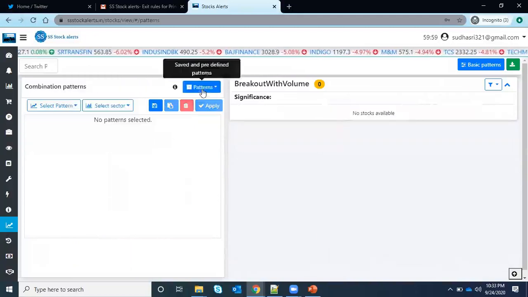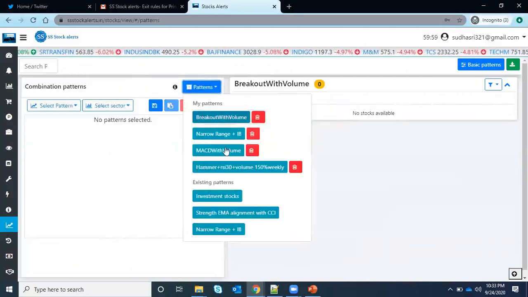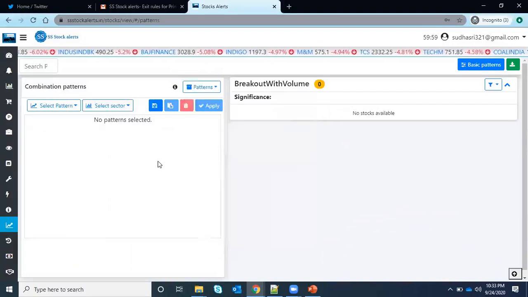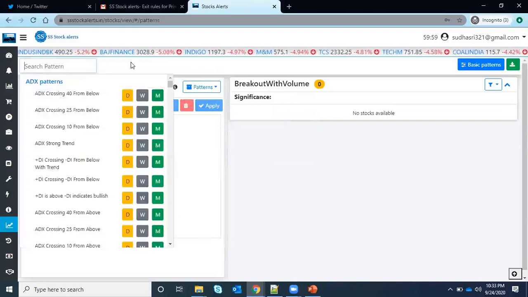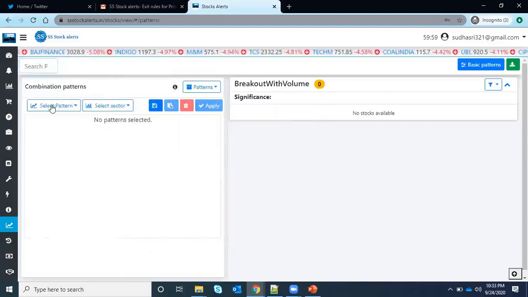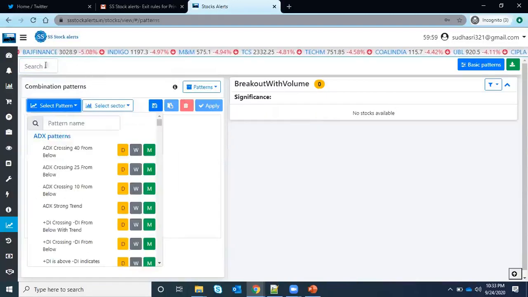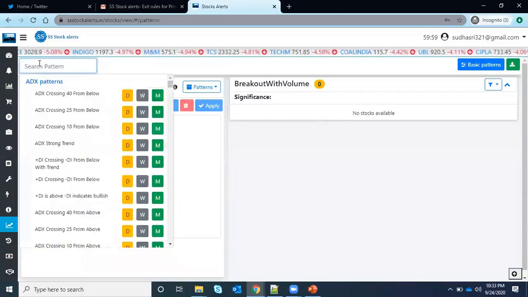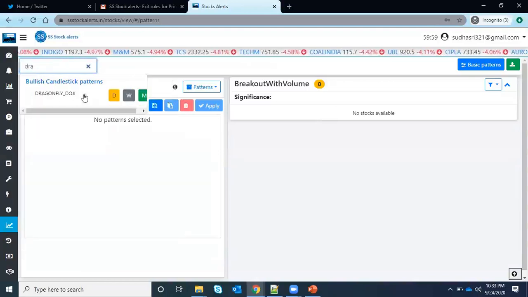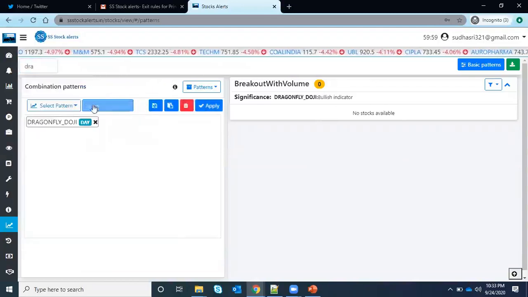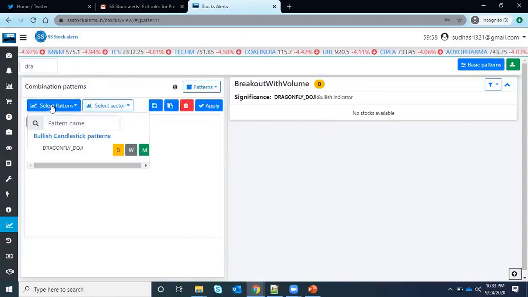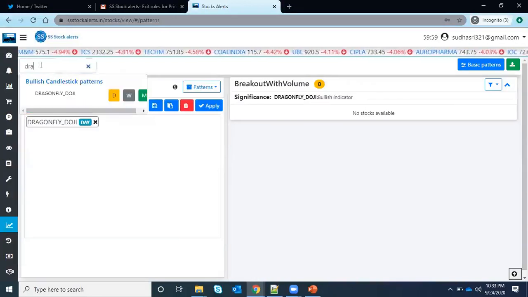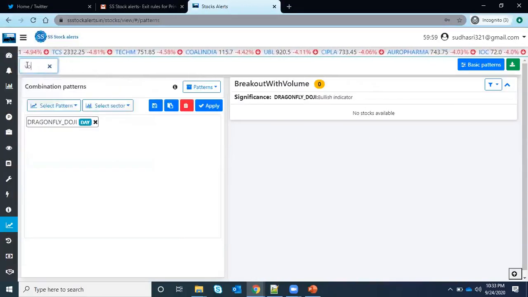Suppose I don't like these patterns and I want to delete them, you just delete them. And if you are new here and want to create a new one, this search is a global search. Instead of going here and clicking these things directly, you can click here, and I want to find the dragonfly doji. So I'm just selecting it here, and I want to see the volume.